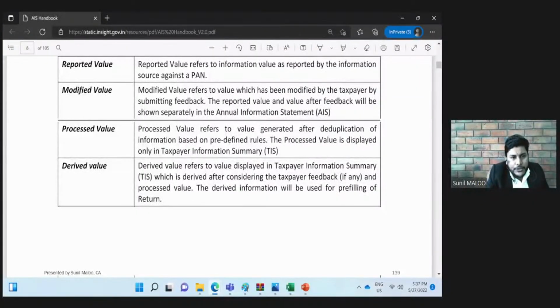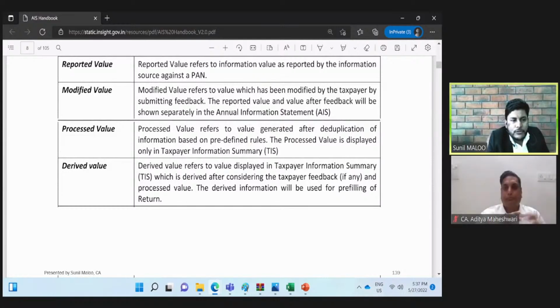These are the 4 important terms which need to be understood. Reported value is the value which is reported in the AIS by the system. Modified value: suppose 90,000 is reported. Now we say that 90,000 is not the correct amount, the actual amount was 9,000 only. So if we put 9,000 as the correct value, that will be considered as a modified value by the taxpayer. And then the department will cross-verify which one is correct and process the final value. Suppose the department comes to a conclusion that 9,000 is the final value, then under the processed value tab, the final value of 9,000 will be reflected.